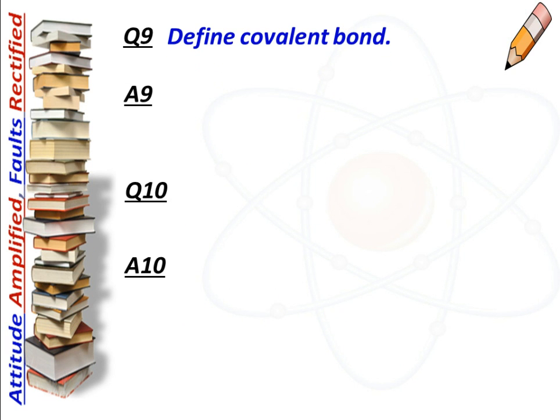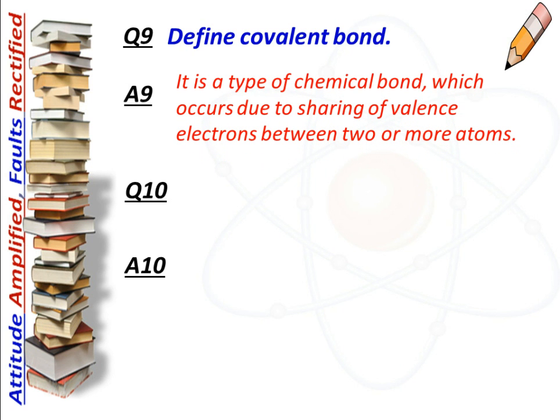The next question is, define covalent bond. And the answer is, it is a type of chemical bond which occurs due to sharing of valence electrons between two or more atoms.